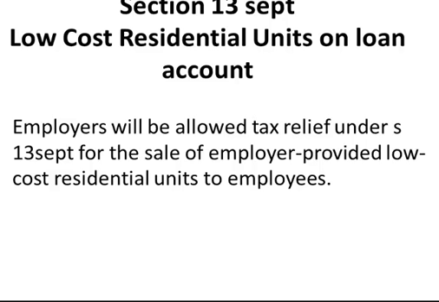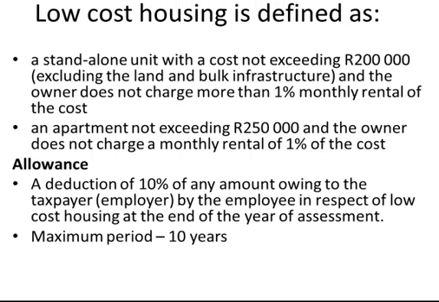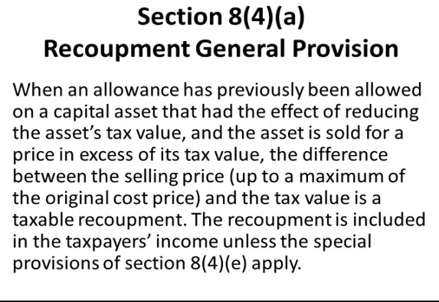Employers will be allowed tax relief for the sale of employer provided low cost residential units to employees. Low cost housing is defined as a standalone unit with a cost not exceeding 200,000 Rand and an apartment not exceeding 250,000 Rand, as long as the owner does not charge rentals of more than 1% of the cost. The allowance is a deduction of 10% of any amount owing to the employer or taxpayer with the maximum period of 10 years.